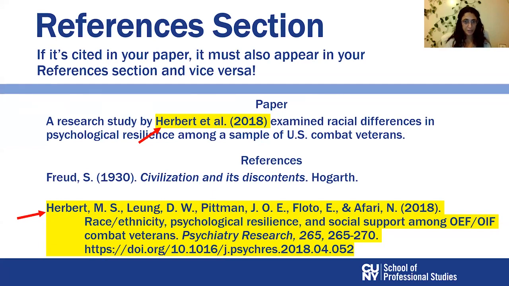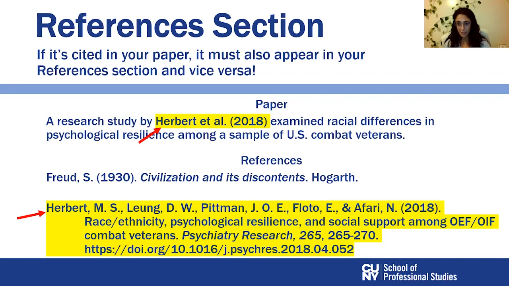If that doesn't hold, then you're either using information without giving credit to the author, or you're giving credit to an author without telling me where exactly I can find it. So maybe you're misrepresenting the author. So you make sure that you have one-to-one. Every source that is in your text should appear in your reference list.